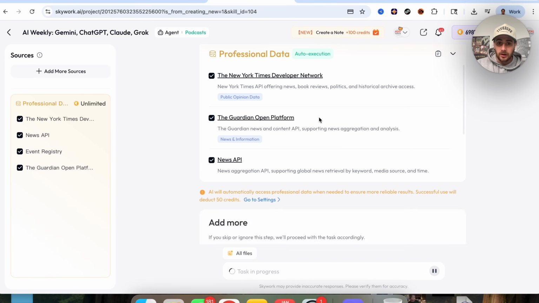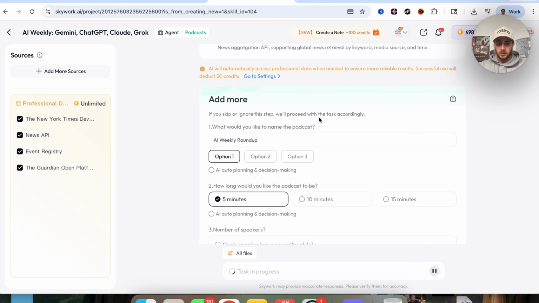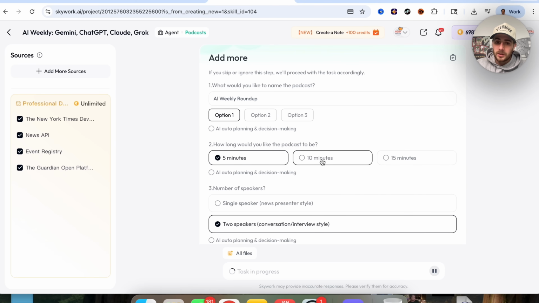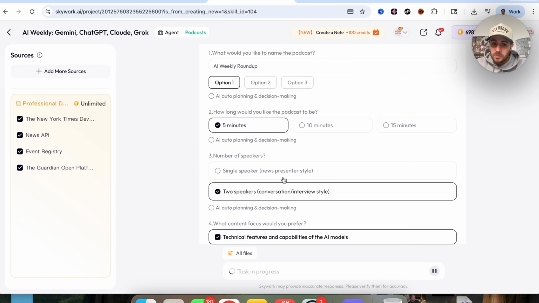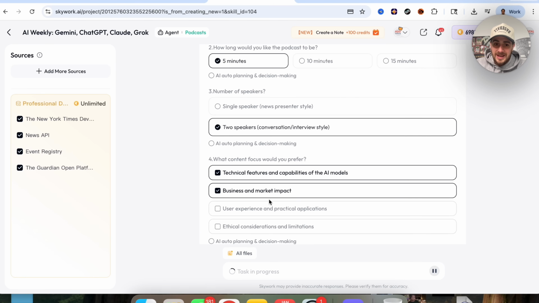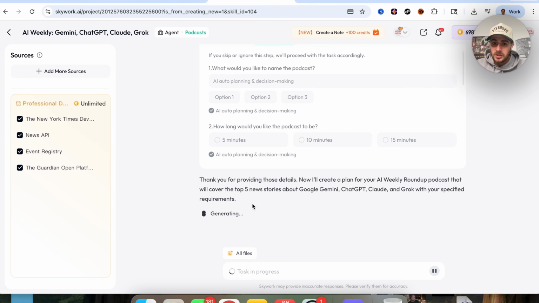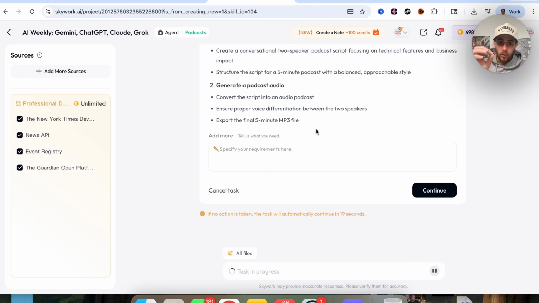Now, what we could see right here is this is actually going through and asking us a few questions. So what would you like to name the podcast? We're going to name it AI Weekly Roundup. Over here, how long do we want the podcast to be? For the sake of this, I'm just going to have it be 5 minutes. Number of speakers, we're going to use 2. What type of content? We're going to put technical features, and we're going to come over here and choose all of this. Now, this is actually going to go through and do all of the research, and then it's going to actually create this.